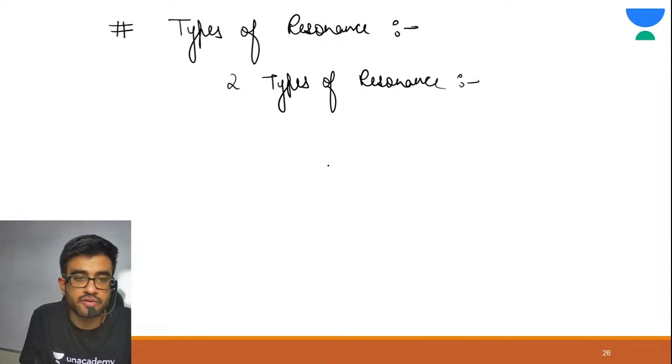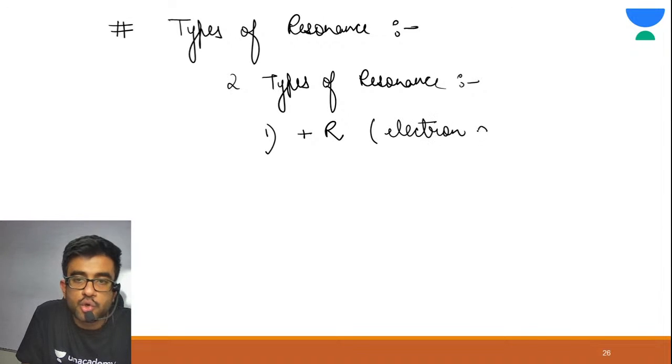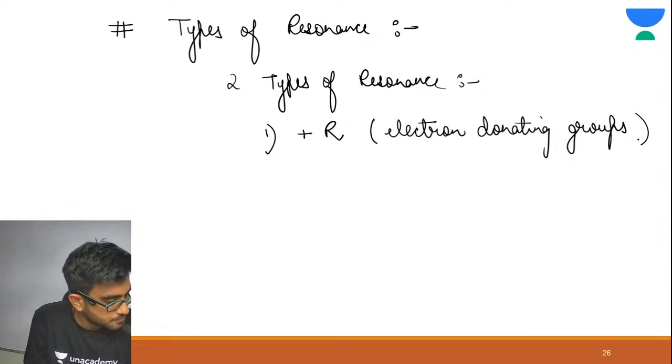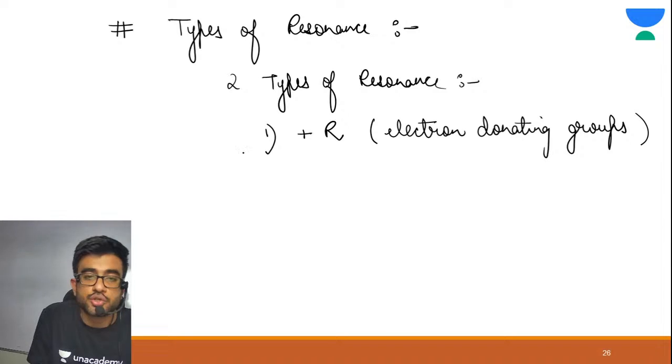There are two types of resonance. See, first there is plus R. Plus R we can write down as electron donating groups. Alright? So let me give you an example of this.